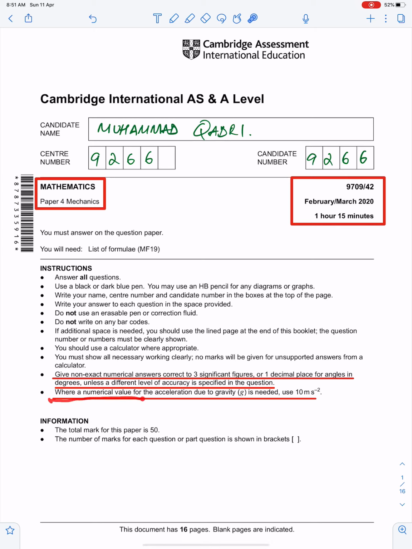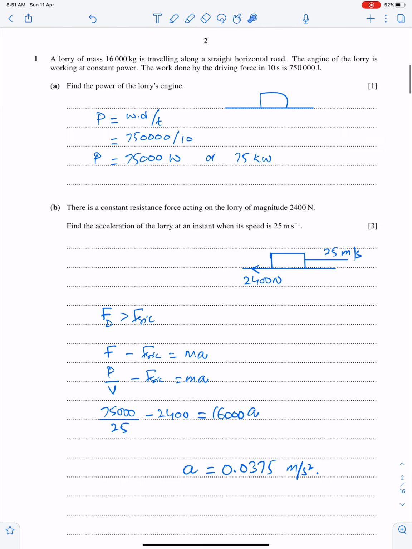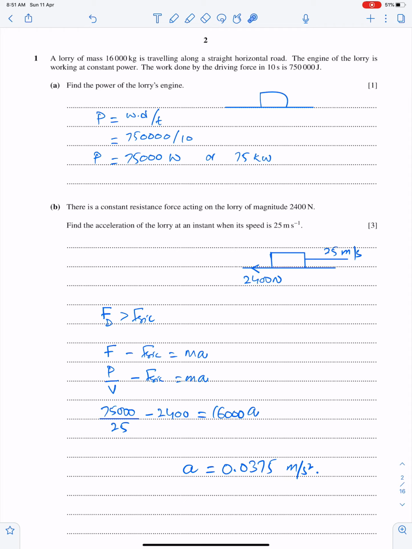Where a numerical value for the acceleration due to gravity is needed, use 10 meter per second square. Always go through the instructions before starting the paper and must follow these instructions. An important tip, always read the questions carefully so that you can extract the information properly.